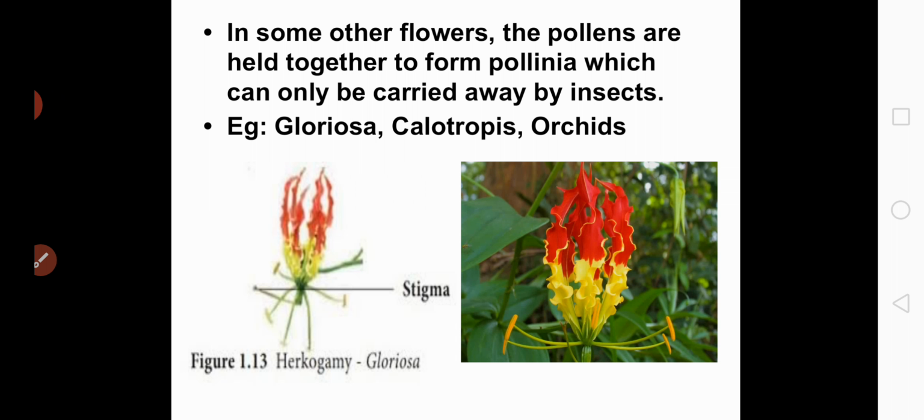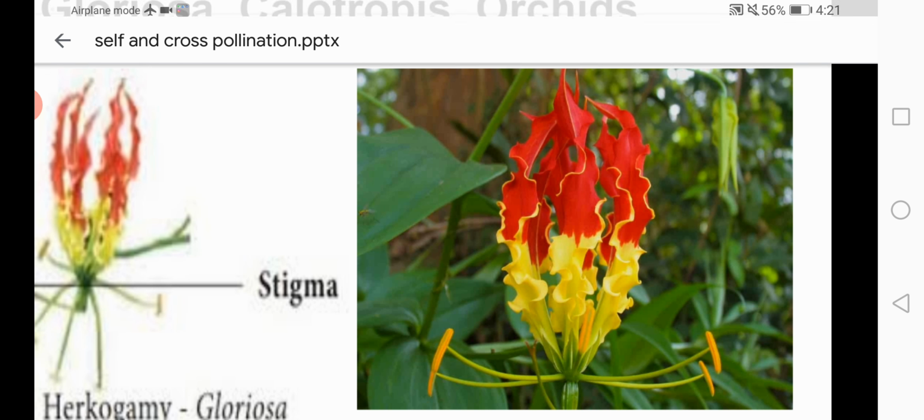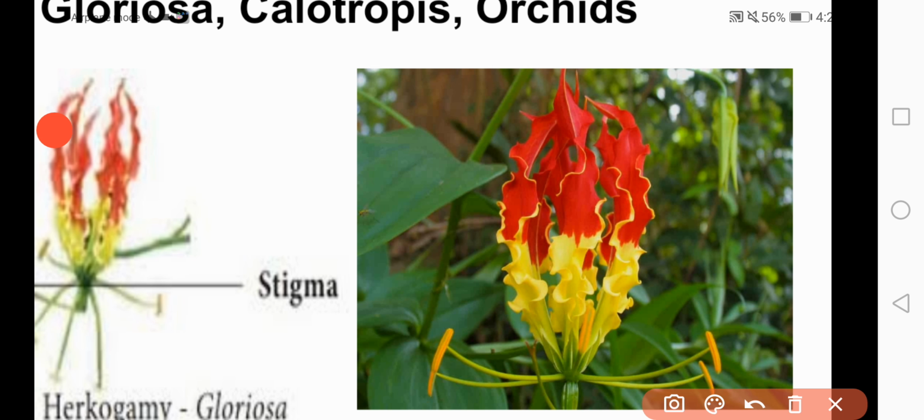So in Calotropis, here the pollens are held together to form pollinia, and these pollinia are carried away by the insects. Okay. Whereas in Gloriosa, you can see, here this is the picture of the Gloriosa flower, where it contains the stamens.